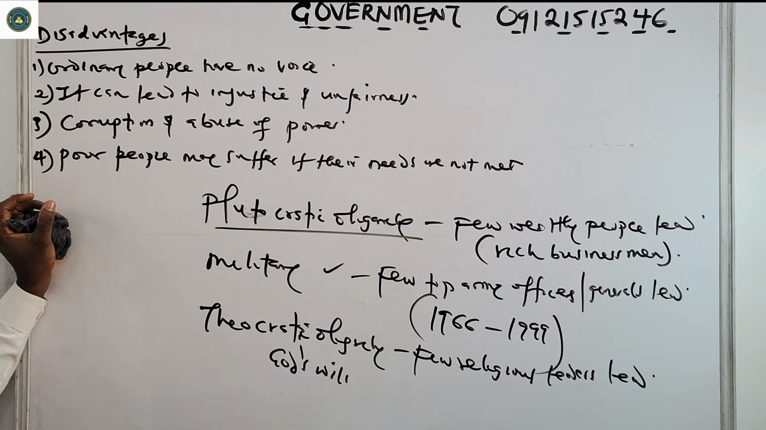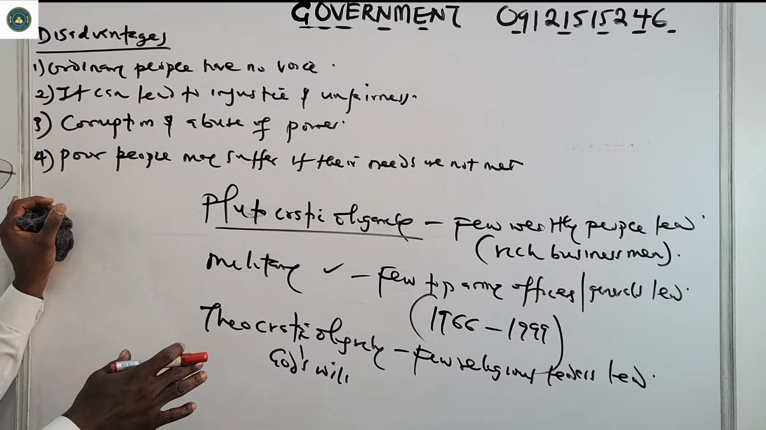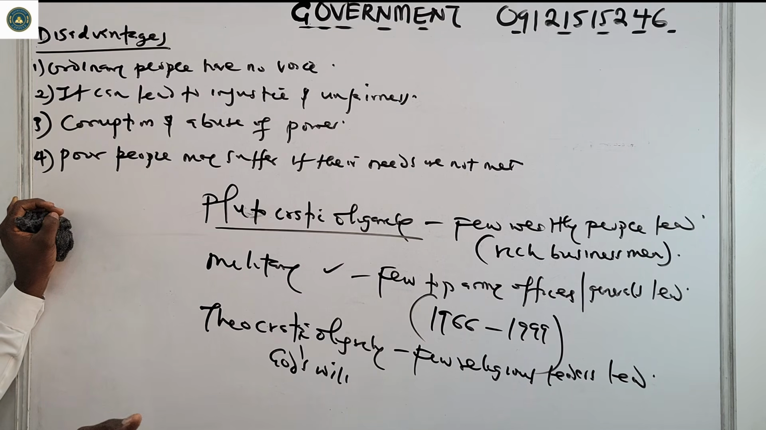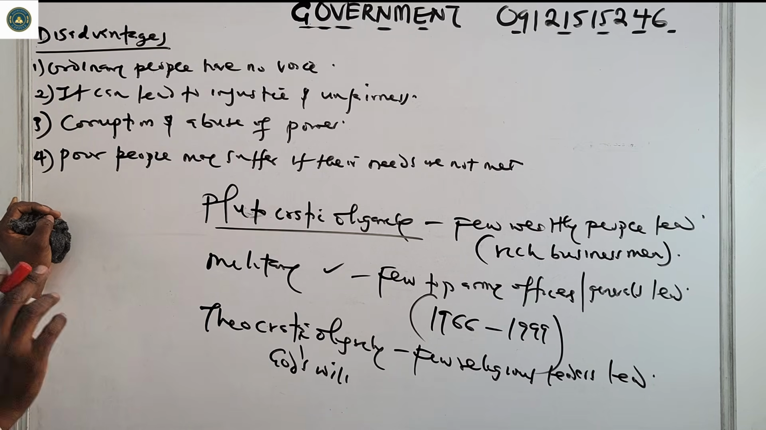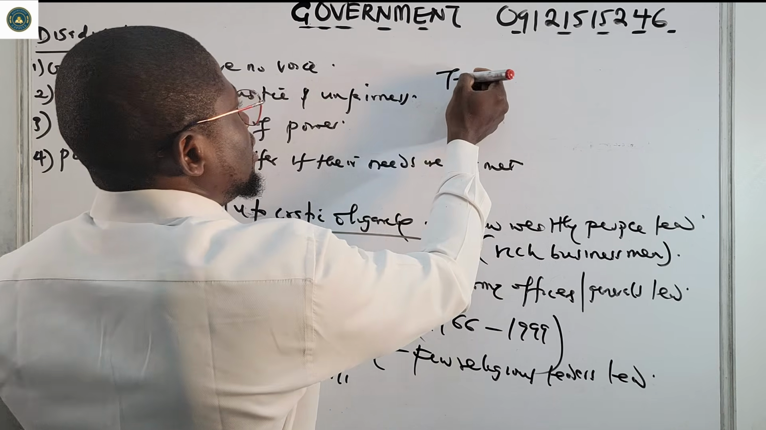There's no separation, in fact there's no difference between religion and government. They use religious things to lead the people. So that is theocratic oligarchy. They also have technocratic.